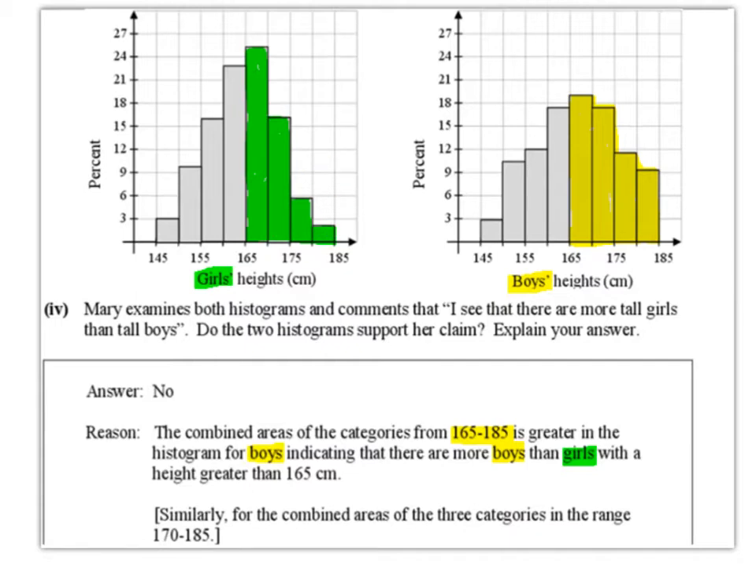Now you could say the exact same thing if you were to just decide that 170 centimeters is tall. So if you were to just focus on 170 to 185, so ignoring this first green bar and ignoring this first yellow bar, it would still work out that there's more area for the boys in the histograms, which means that there are more tall boys than there are tall girls.